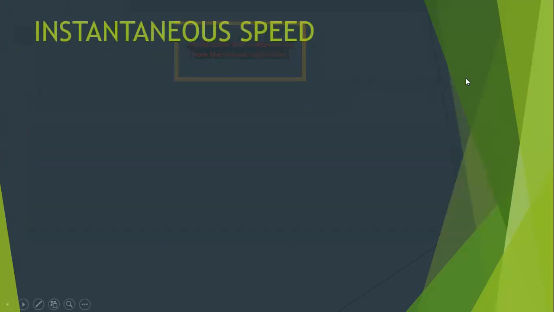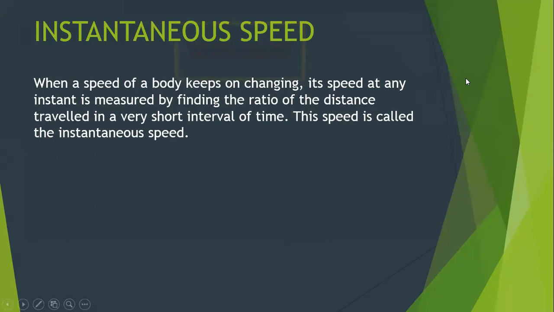Let's talk about another one, instantaneous speed. Now, what is instantaneous speed? Instantaneous speed comes into consideration whenever the object is moving with a variable speed. When the object is moving with a variable speed and we want to find the speed of that object at that particular moment, we call it instantaneous speed. So the speed of an object at that particular instant is called instantaneous speed.